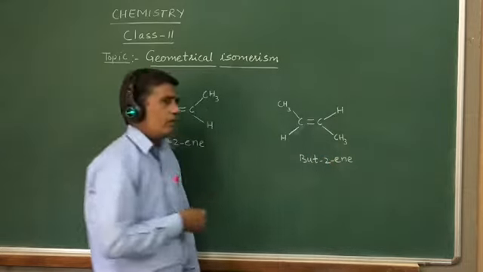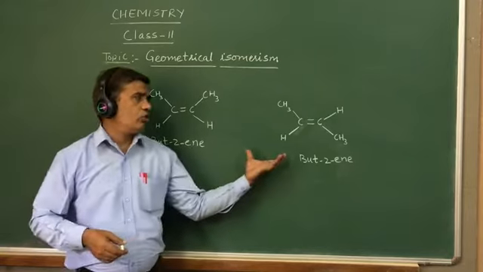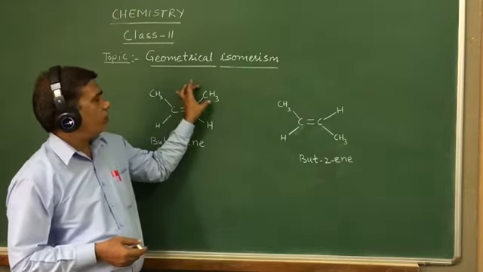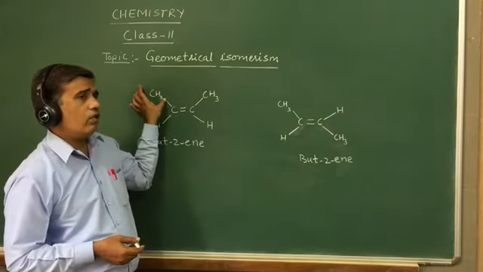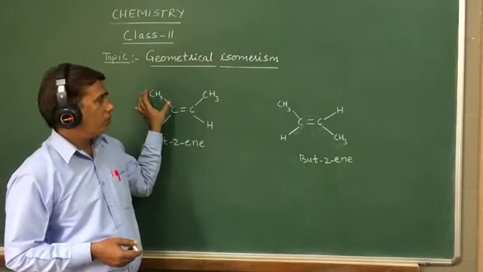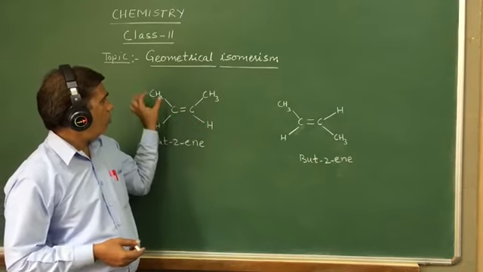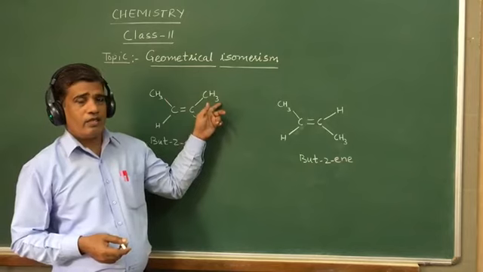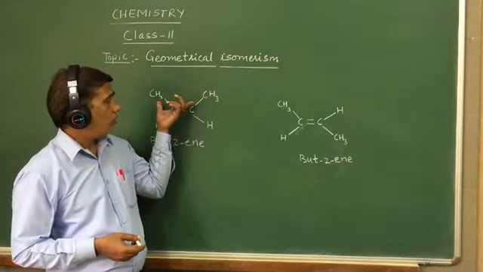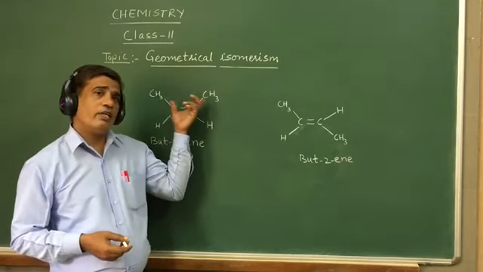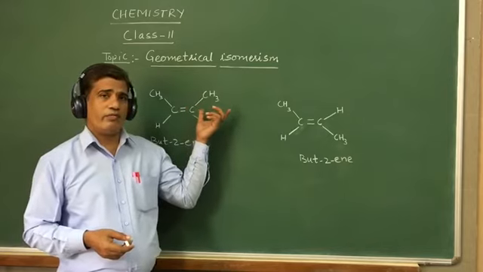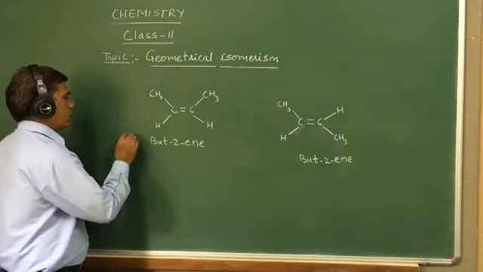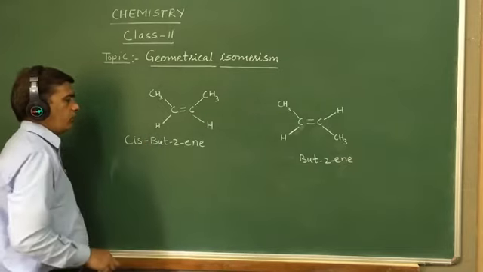But here the major difference between these two forms is the position of the alkyl group or the group of atoms. In this molecule, both methyl groups are present on the same side. If both same groups are present on the same side of both carbon atoms, then it will be called cis form, cis but-2-ene.